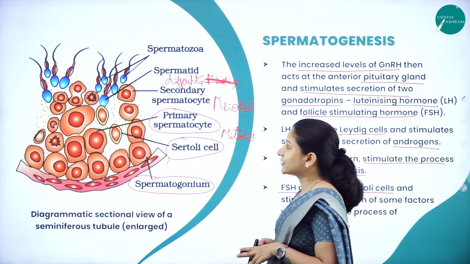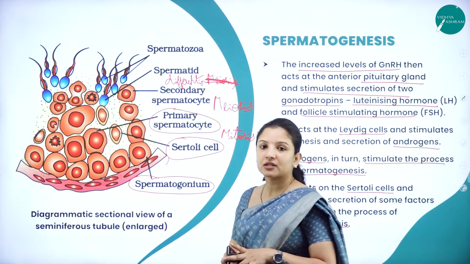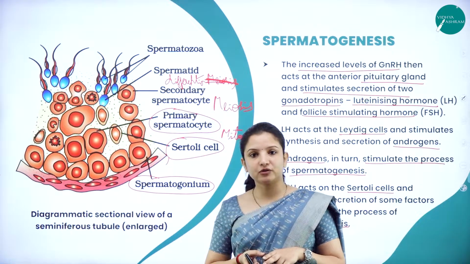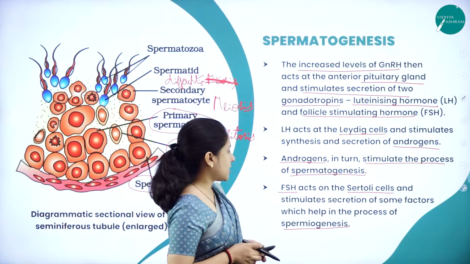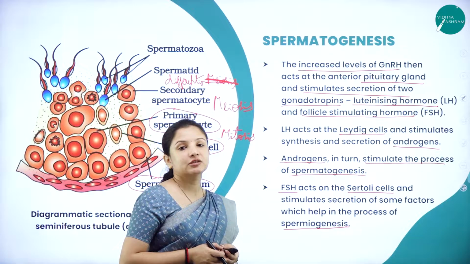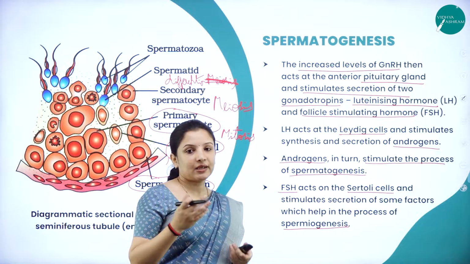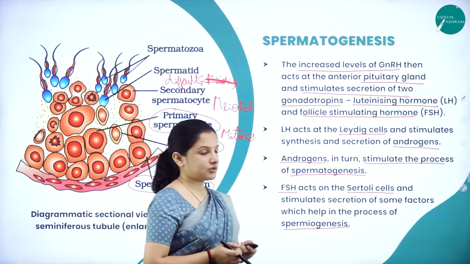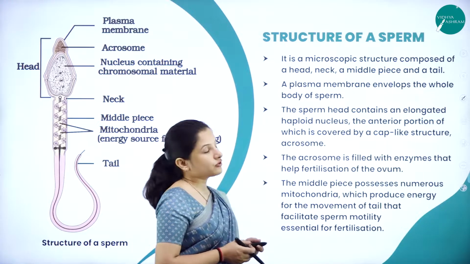So, that is how exactly the formation of the sperms occurs inside the seminiferous tubules of the testis in general. This whole process is called spermatogenesis. In spermatogenesis, there is a step which is called spermiogenesis. So this was about spermatogenesis.